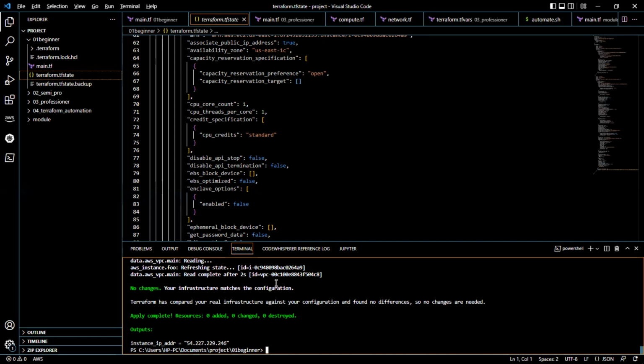Now the next thing is we're actually going to destroy this. If I want to destroy this now, I'll just say Terraform destroy. I don't want it to ask me whether I actually want to destroy this.